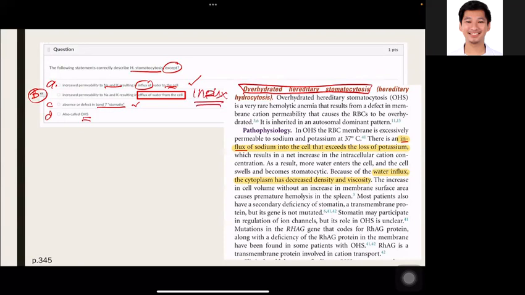Papasok dapat yung tubig. Kasi 'di ba? It is also called overhydrated hereditary stomatocytosis. So dapat papasok yung water, hindi palabas. So kung ito yung RBC, influx dapat, hindi siya efflux. So hindi yan siya palabas. Kasi pag efflux na siya, yun na yung spherocytosis.